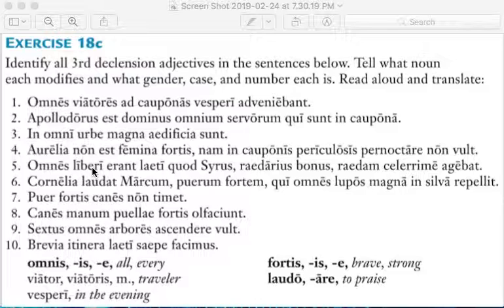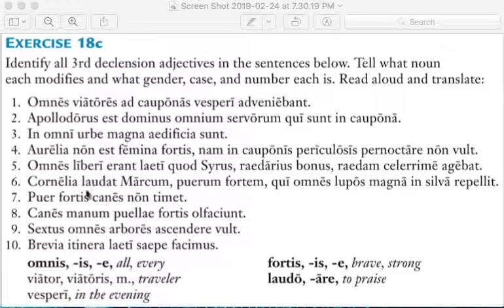So again, liberi here is the subject. All the children were happy. So liberi is a noun of the second declension, but modified by omnes, which is an adjective of the third declension. So children is a masculine word, it's plural, and it's nominative, and so is omnes.